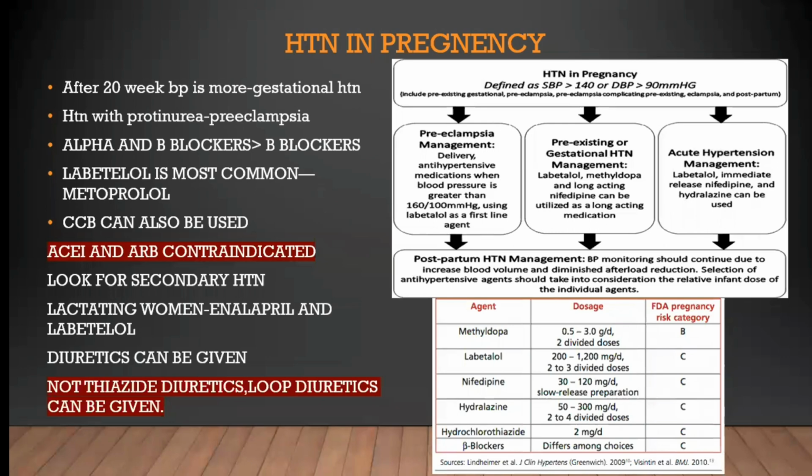Hypertension in case of pregnancy. After 20 weeks, if BP is high, then it is gestational hypertension. Hypertension with proteinuria is preeclampsia. BP more than 140 systolic and diastolic more than 90 is hypertension in pregnancy. Preeclampsia management: deliver antihypertensive medications when blood pressure is greater than 160 by 100, using labetalol as first line. Labetalol is the most commonly used drug in pregnancy, followed by metoprolol.